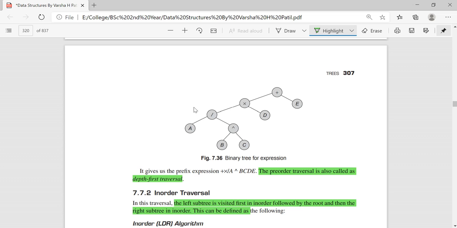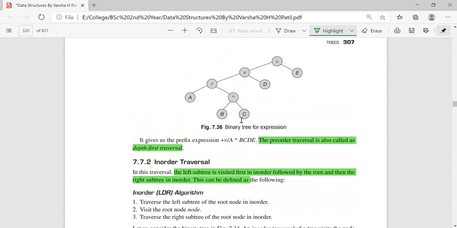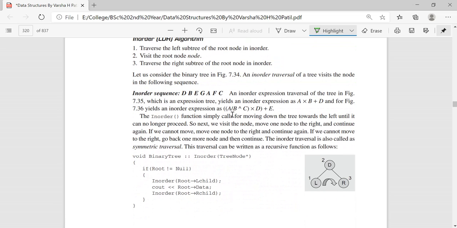The same thing can be applied for this one also. You apply the same rule for this binary tree and generate the expression. So that should be equal to this.